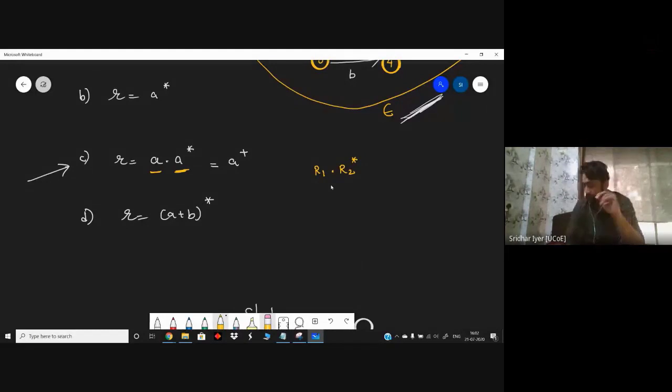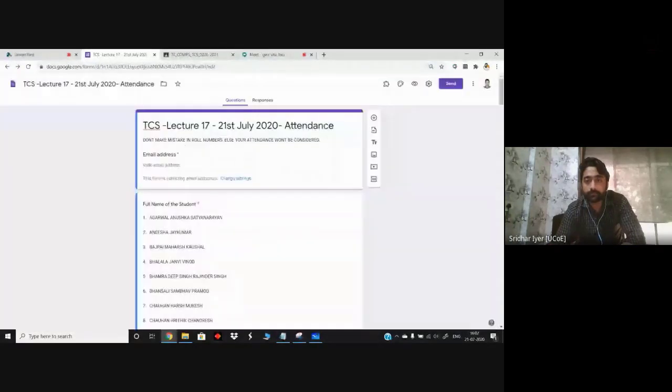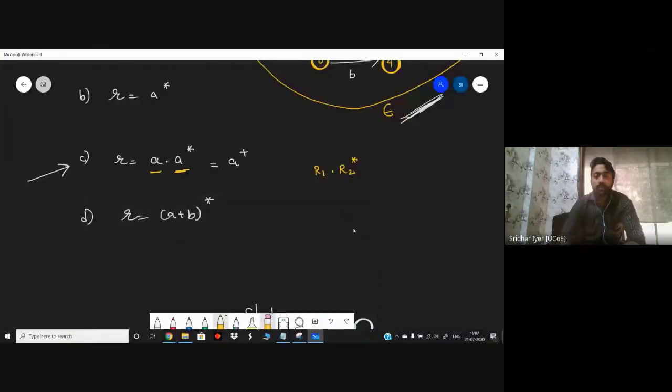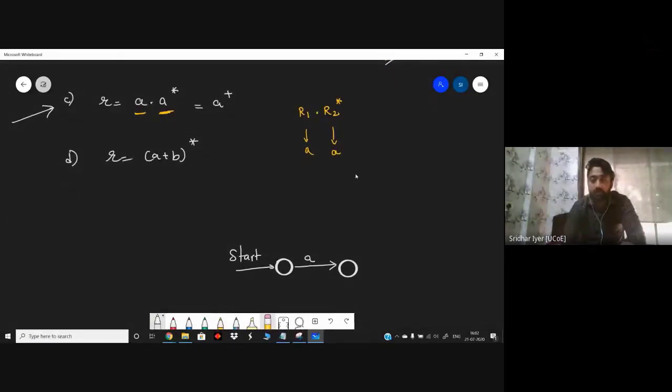Right, so basically it is R1 and R2. So I can write it like this: R1 dot R2 closure. It is nothing but R1 is A and R2 is A again. So try to compare it like this. First of all, construct a diagram, construct a state for accepting the first A. And the second part is A closure.